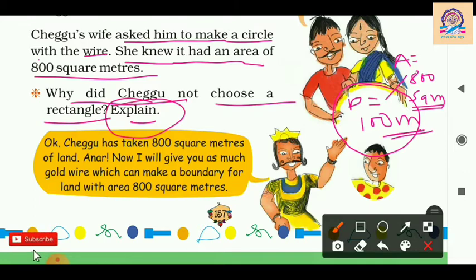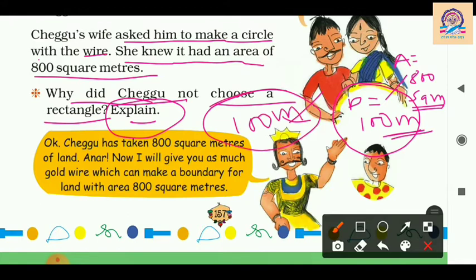Explain. So now listen. The king is giving a gift to Chegu, and Chegu has taken 100 meter wire to find a land with the biggest area. So with 100-meter wire, his biggest land will be in a circular form. So for that he is choosing a circular land, not a rectangular land.